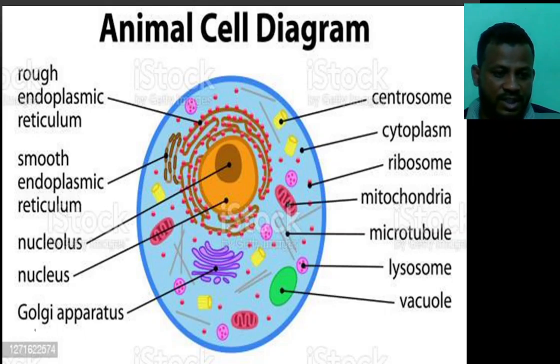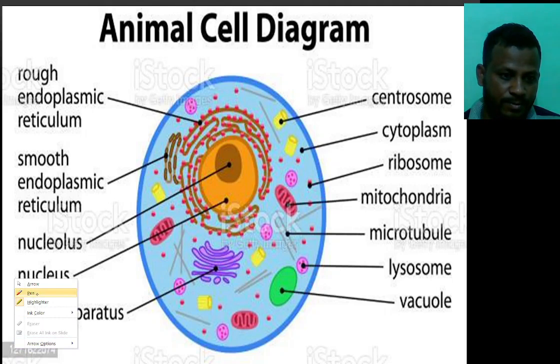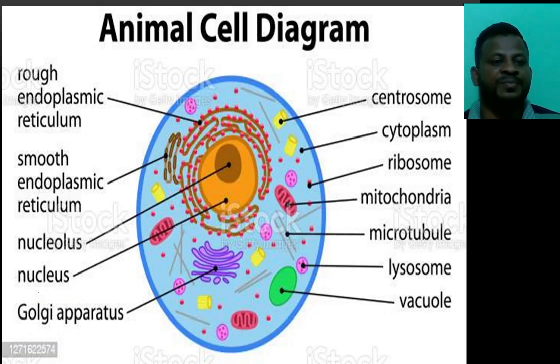This is the rough endoplasmic reticulum and the smooth endoplasmic reticulum. There are two types of endoplasmic reticulum present in the cells. And we can see here the rough endoplasmic reticulum and the smooth endoplasmic reticulum.